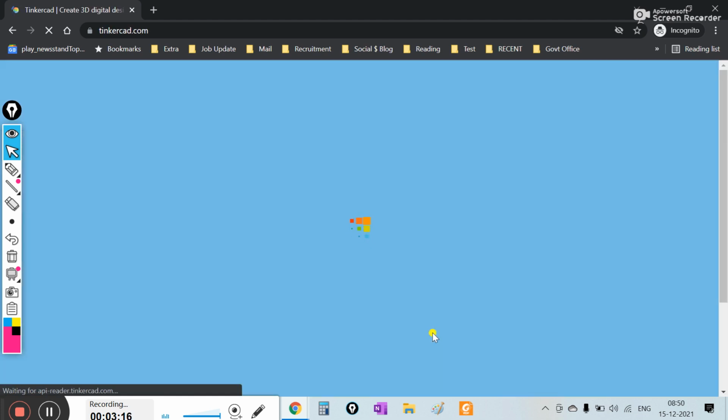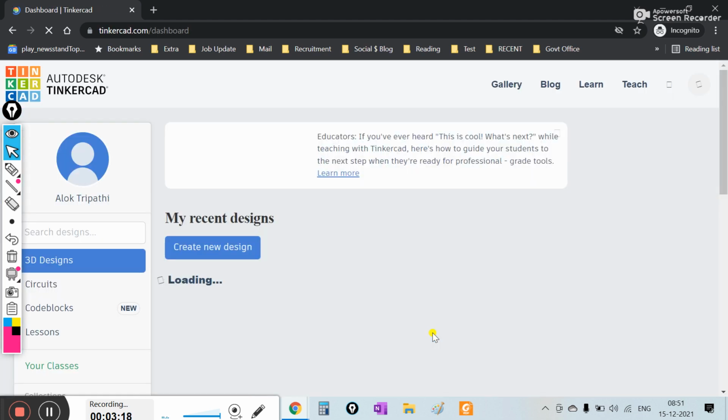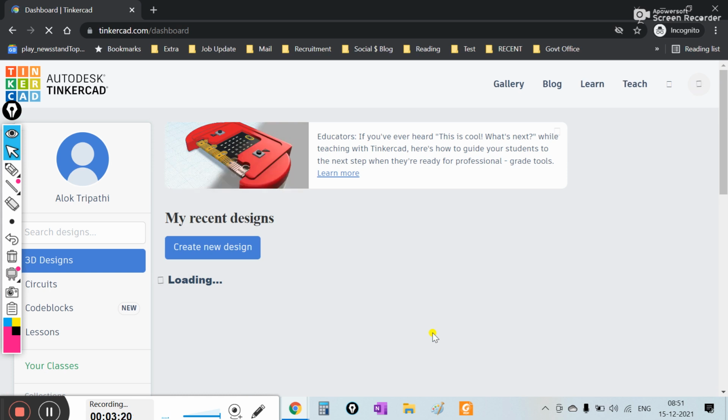Now you can see I'm able to log in. You need to land on this page. मतलब आपको इस पेज पे आना ही है. Then only you can perform various activities.